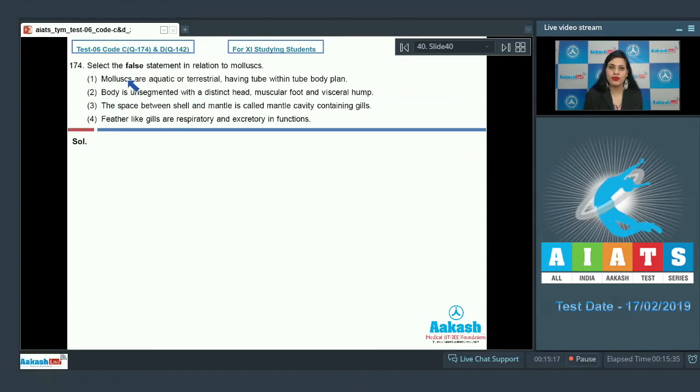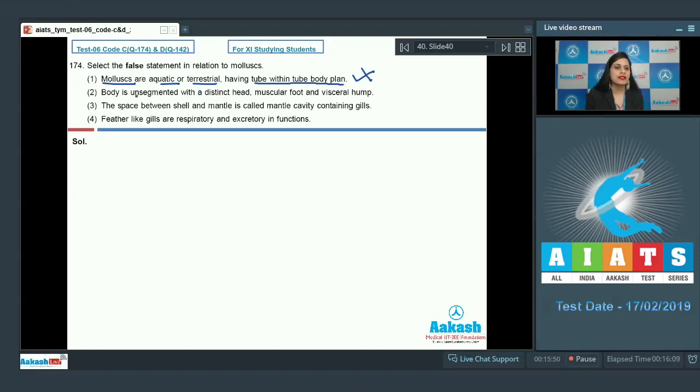Question number 174. Select the false statement in relation to mollusks. And the very first statement is, mollusks are aquatic or terrestrial, having tube within tube body plan. And as it is a correct statement, so this cannot be a correct answer to our question because mollusks are aquatic or terrestrial and they have complete digestive system with tube within tube body plan.